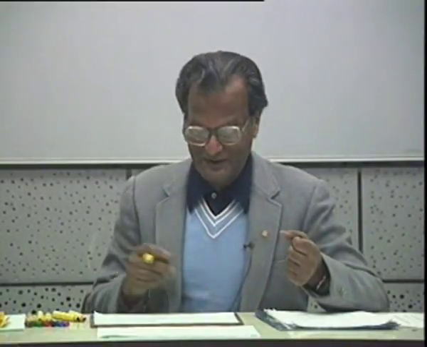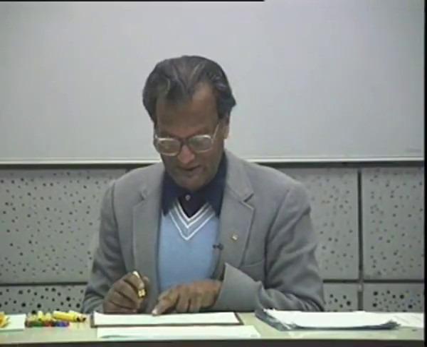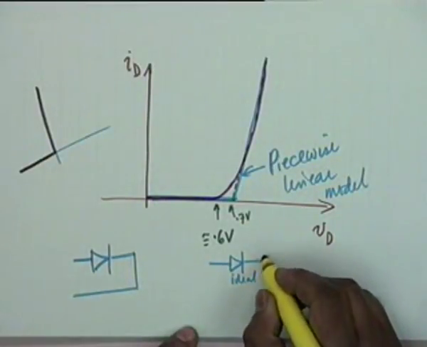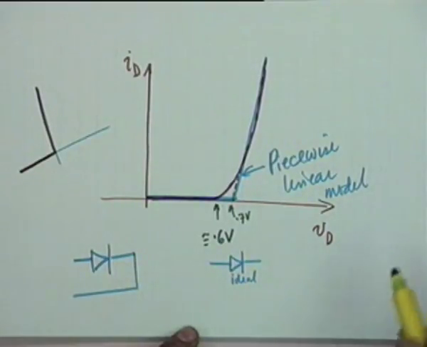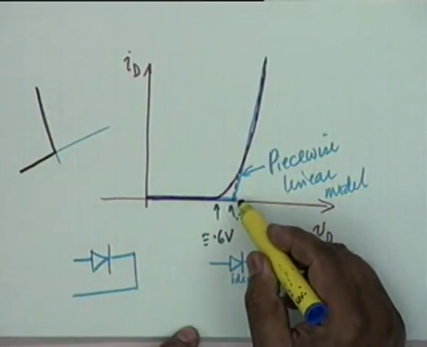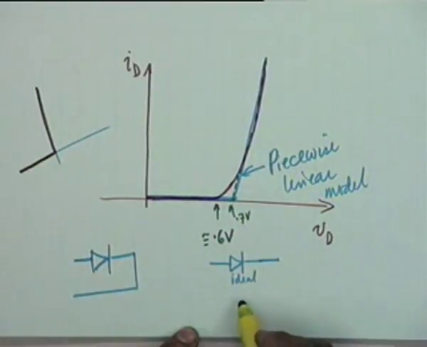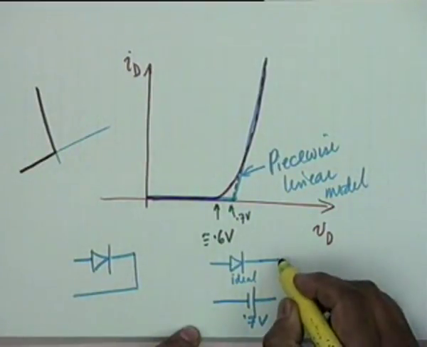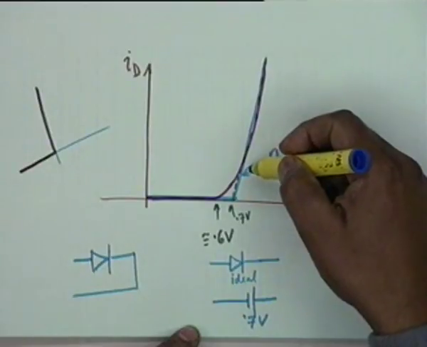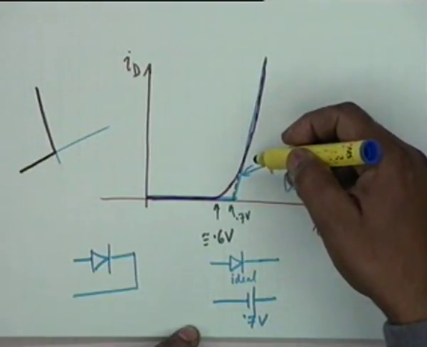Okay. So what we can do is we can approximate this by an ideal diode, and then what else do we need? We need a battery, because it starts conducting at 0.7, and therefore we will make this a battery of 0.7 volt, okay, and this piecewise linear characteristic can be approximated by a resistance.